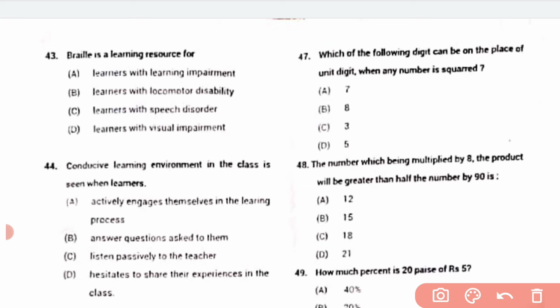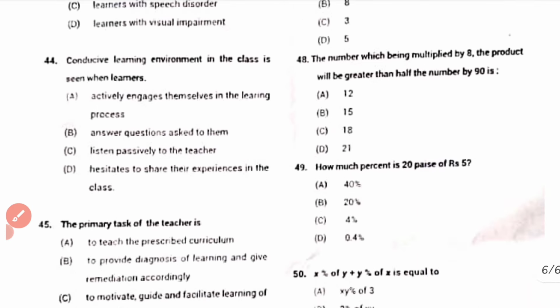43. Braille is a learning resource for this one is D, learners with visual impairments. 44. Conducive learning environment in the class is seen when learners actively engage themselves in the learning process. For this one, I'll take A. And 45. The primary task of a teacher is to facilitate, motivate, and guide the learning of learners.